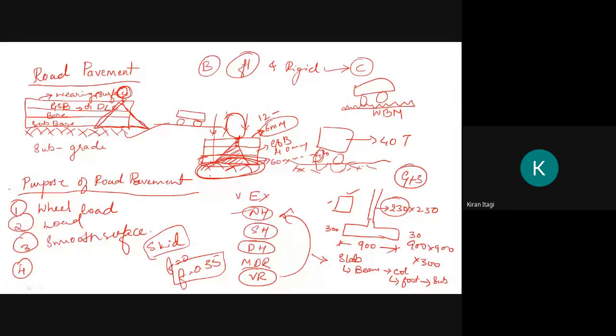That should not happen, so the main purpose here is that it should counteract the weathering agencies. So the four main purposes are: it should carry enough wheel load, it should distribute the load uniformly, the pavement surface should be very smooth, and it should counteract the weathering agencies. These are the purposes of road pavements.